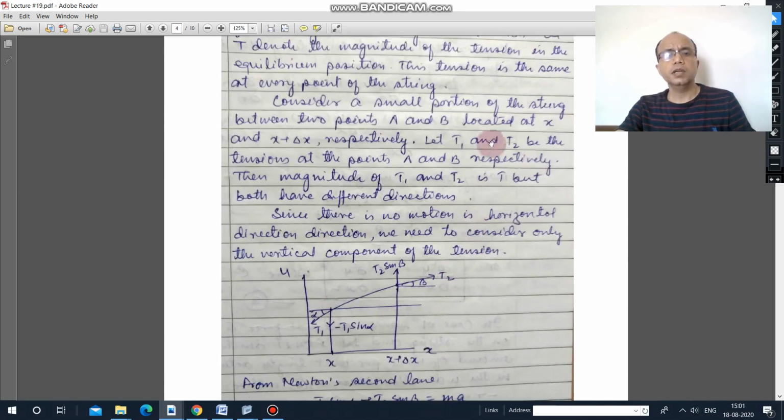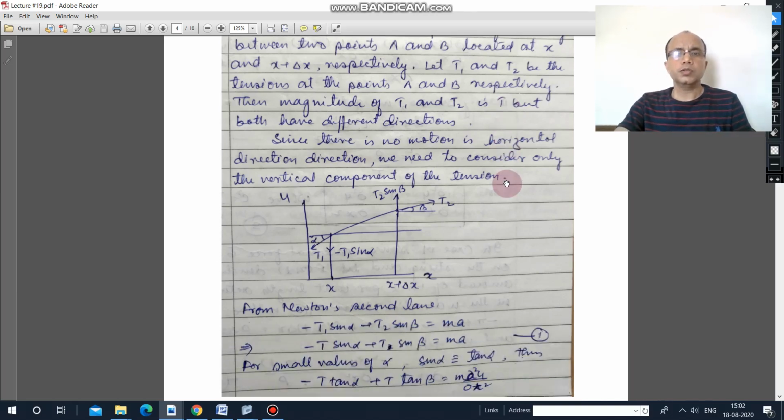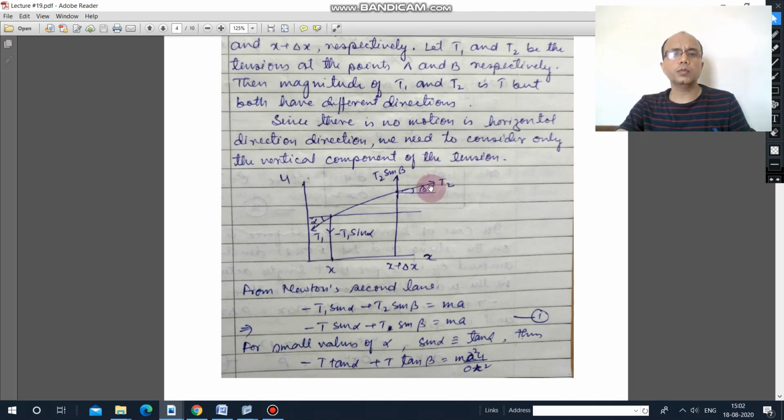Suppose the distances of A and B are x and x plus delta x, and suppose T1 and T2 are the tensions at these two points A and B. The magnitudes of these two tensions are the same, T, but the directions are different. Because we don't have any motion in the horizontal direction, we need to consider only the vertical component of the tension.